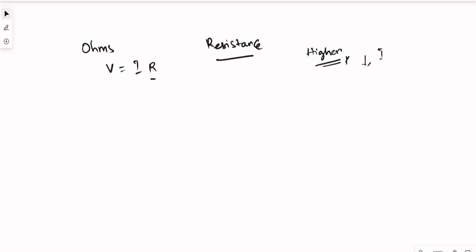Now we can use Ohm's law, which states that voltage equals current times resistance. What is resistance? It resists the flow of current. The higher the resistance, the lower the current. The lower the resistance, the easier it becomes for the current to flow.